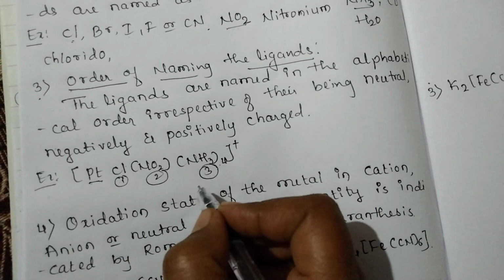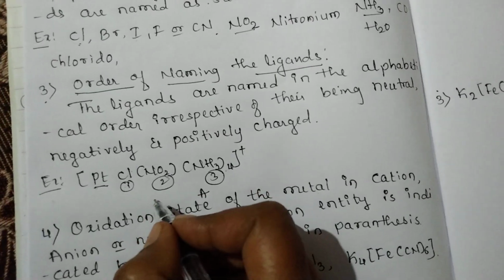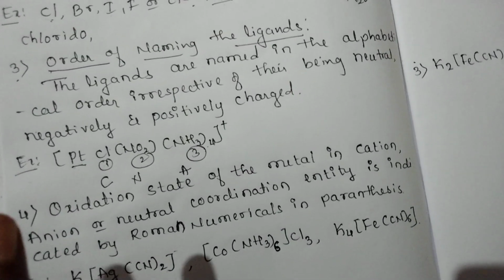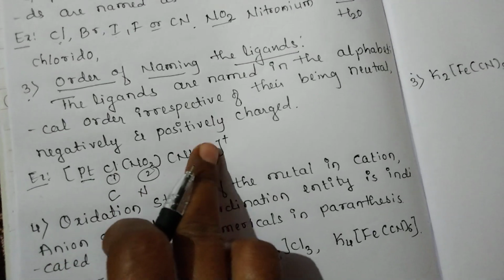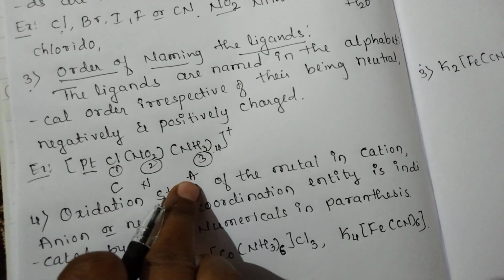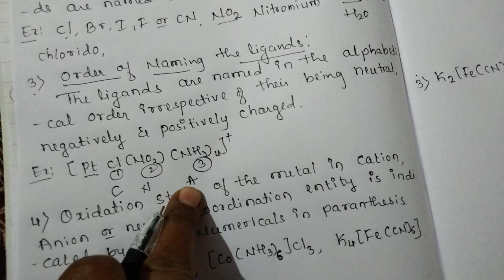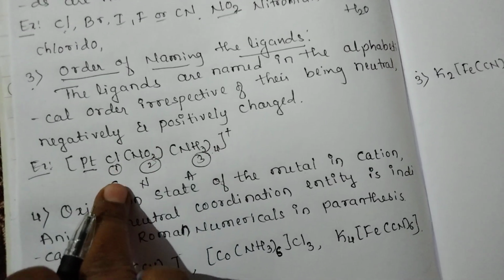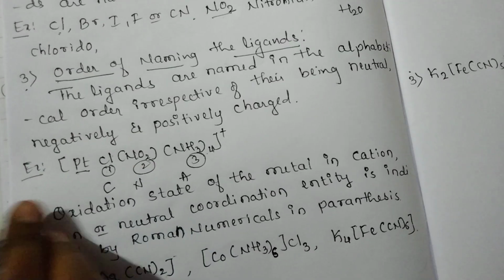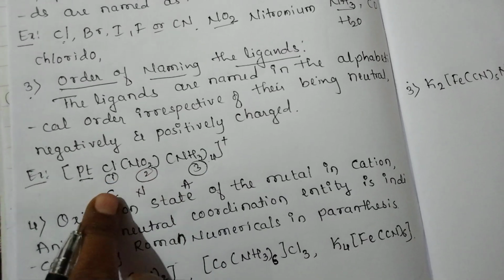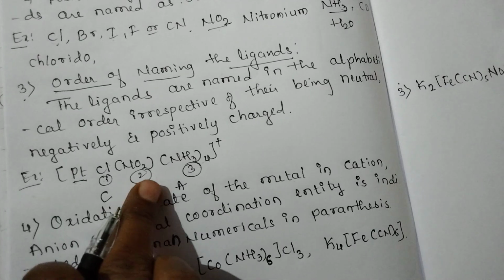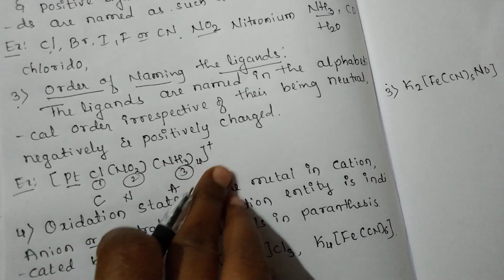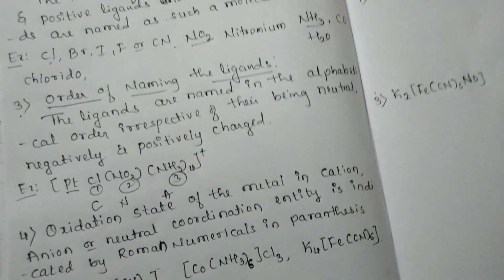The first letter of ammonia is A, then N, and then C. So first we have to consider the ammonia, because the first alphabet is A. So tetraammine chlorido nitronium. With respect to their names, we have to take them in alphabetical order of the ligands.